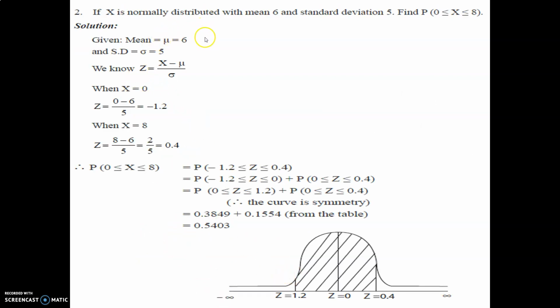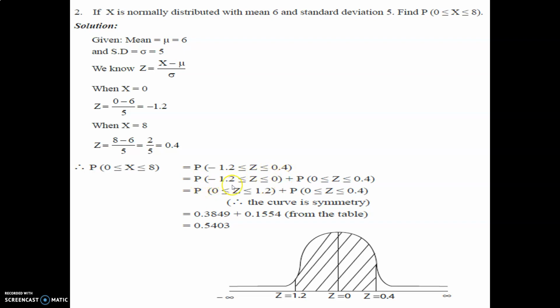If x is normally distributed with mean 6 and standard deviation 5, find P(0 ≤ x ≤ 8). Mean mu is equal to 6, standard deviation sigma is equal to 5. We know z is equal to x minus mu upon sigma. When x is equal to 0, z is equal to 0 minus 6 upon 5, which is minus 1.2. When x is equal to 8, z is equal to 8 minus 6 upon 5, which is 2 upon 5, that is 0.4. P(0 ≤ x ≤ 8) is equal to P(minus 1.2 ≤ z ≤ 0.4).